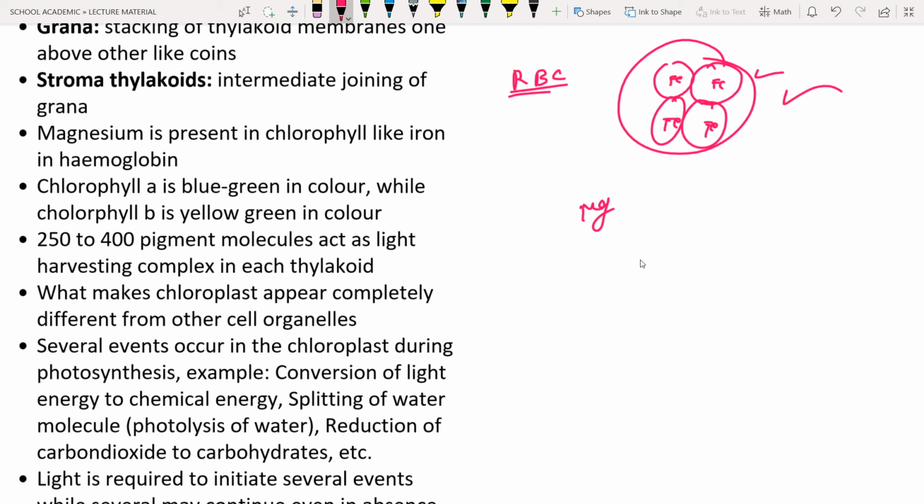Here you can see there are two types, chlorophyll A and chlorophyll B. In your textbook they have given chlorophyll A and chlorophyll B, but other chlorophylls are also present. Chlorophyll A is blue green in color while chlorophyll B is yellow green in color. Here 250 to 400 pigment molecules act as a light harvesting complex. It means they capture the sunlight in each thylakoid for photosynthesis.